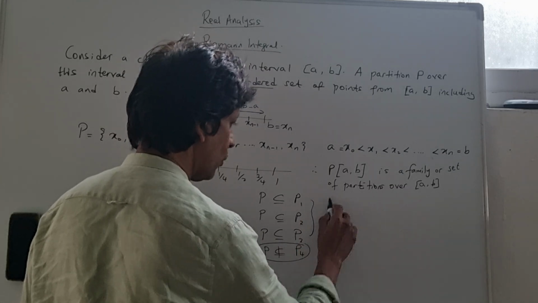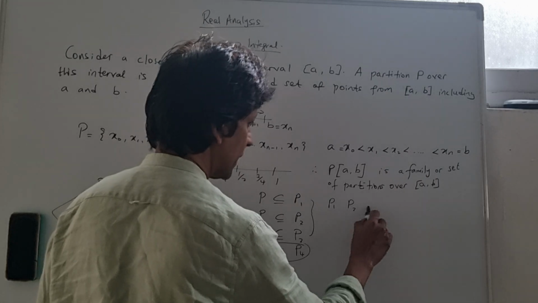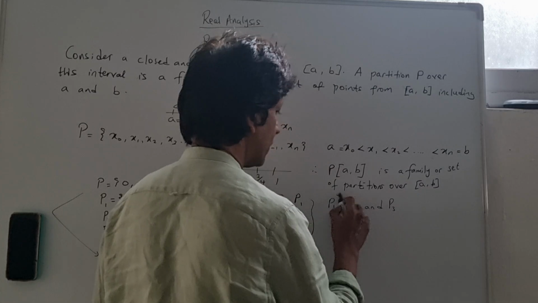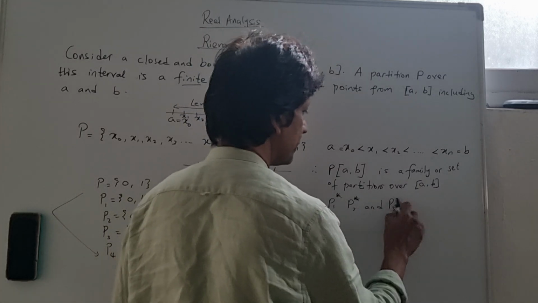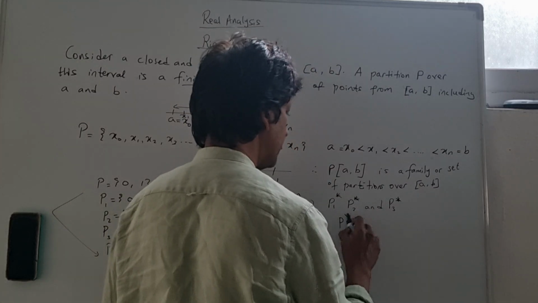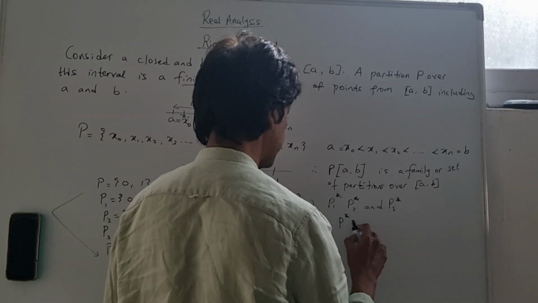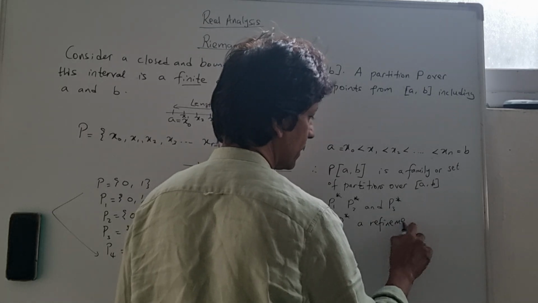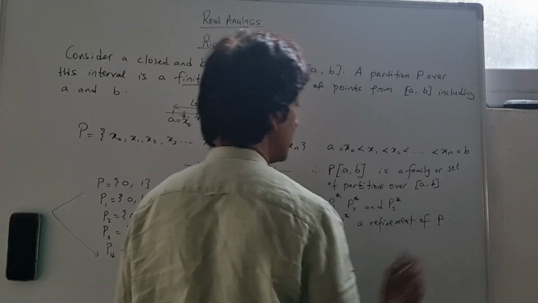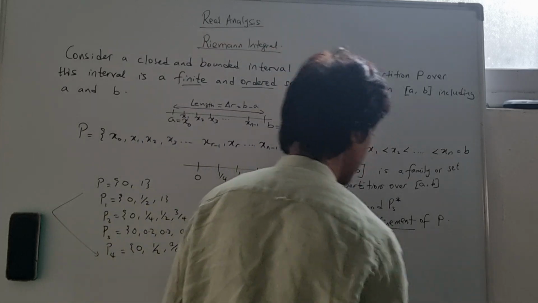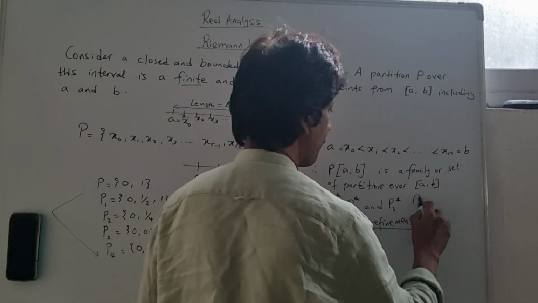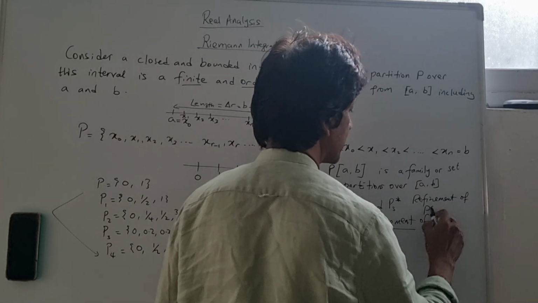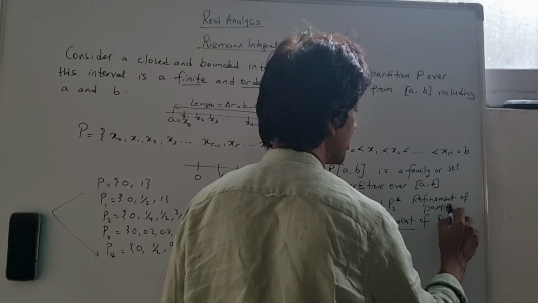Those three ones, so P1, P2, and P3, basically denoted by the star, P star, is then a refinement of P. So we talk about refinement, and when I say refinement, I mean refinement of partitions, a refinement of a partition.